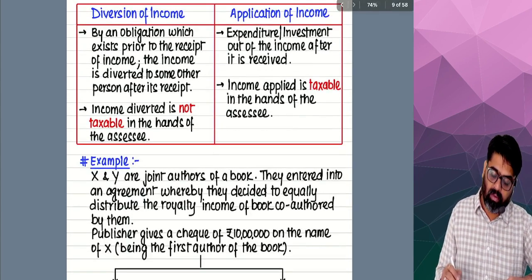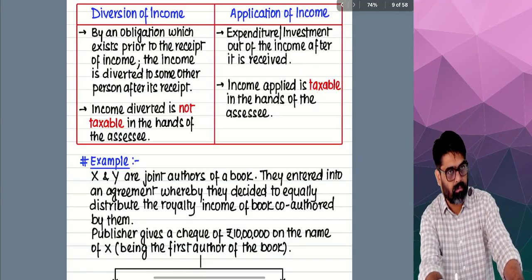Next one, there is a concept of diversion of income and application of income. Now see what happens, diversion.